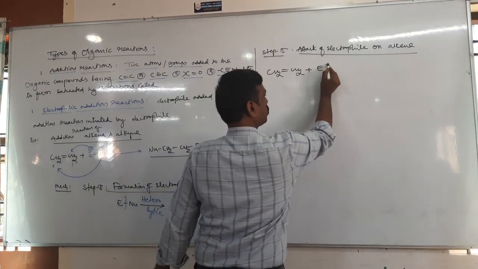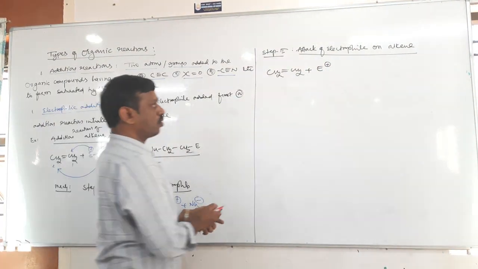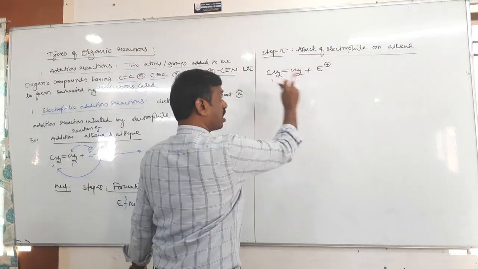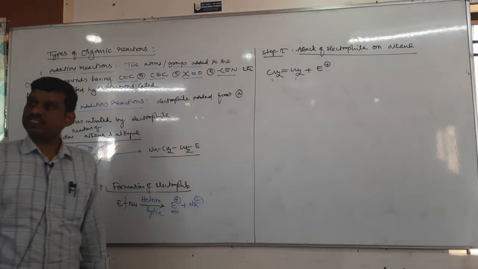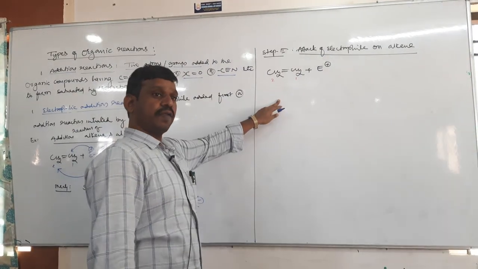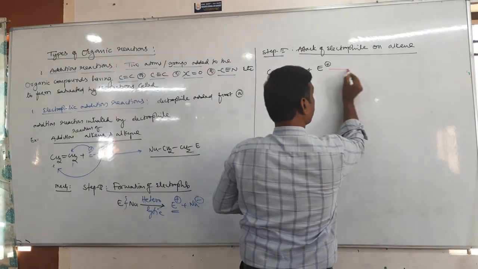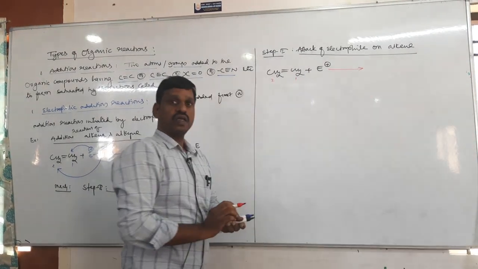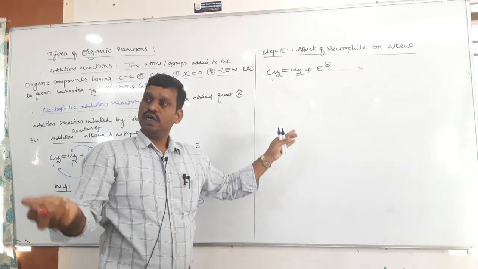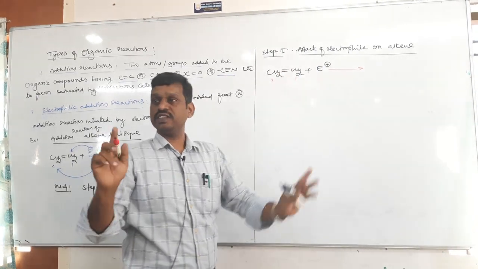Now the electrophile should be added on the alkene. This point is important: carbon 1, carbon 2, whether both carbons are similar or different. Same. Both the carbons are the same, therefore it is called a symmetrical alkene. In the case of a symmetrical alkene, where should the electrophile attack? Either carbon, first or second, because if the electrophile attacks the first carbon we get the same product, and even the second gives the same product.